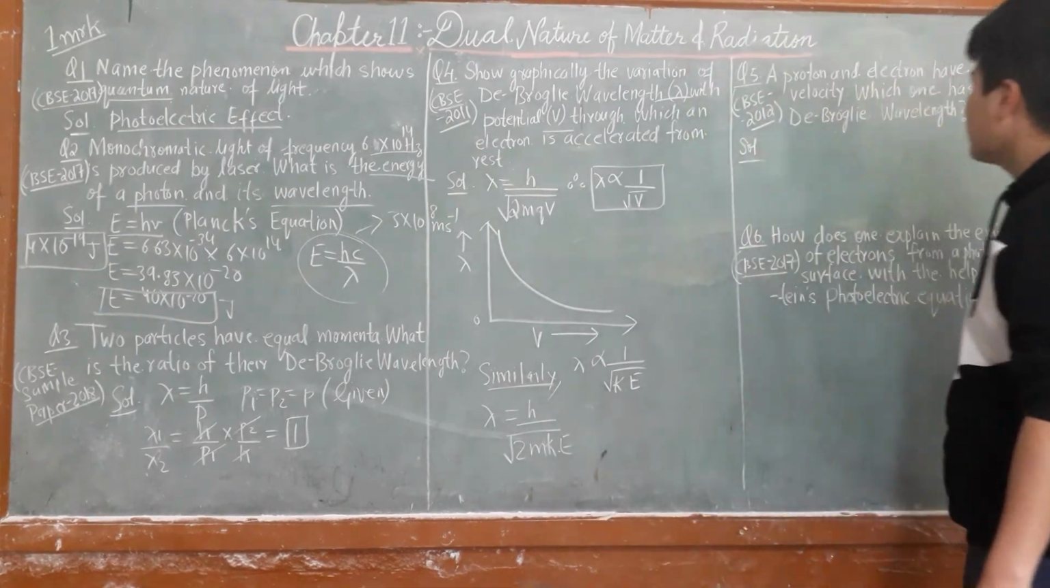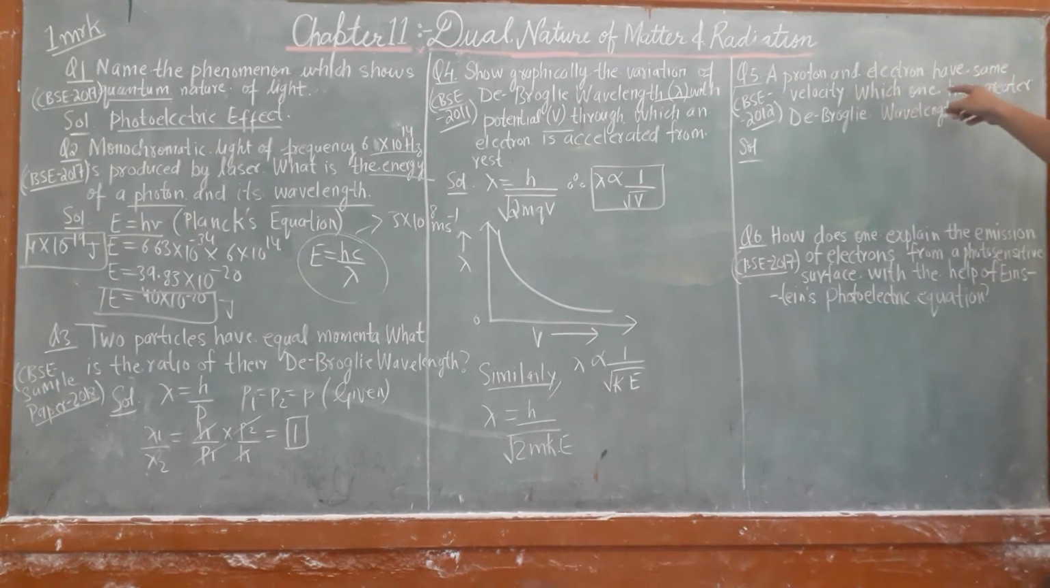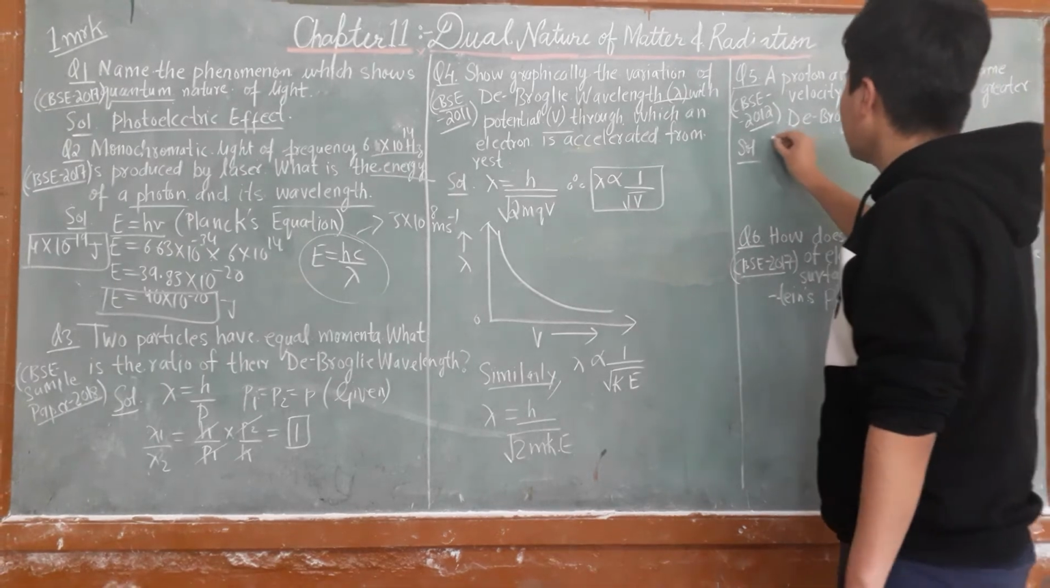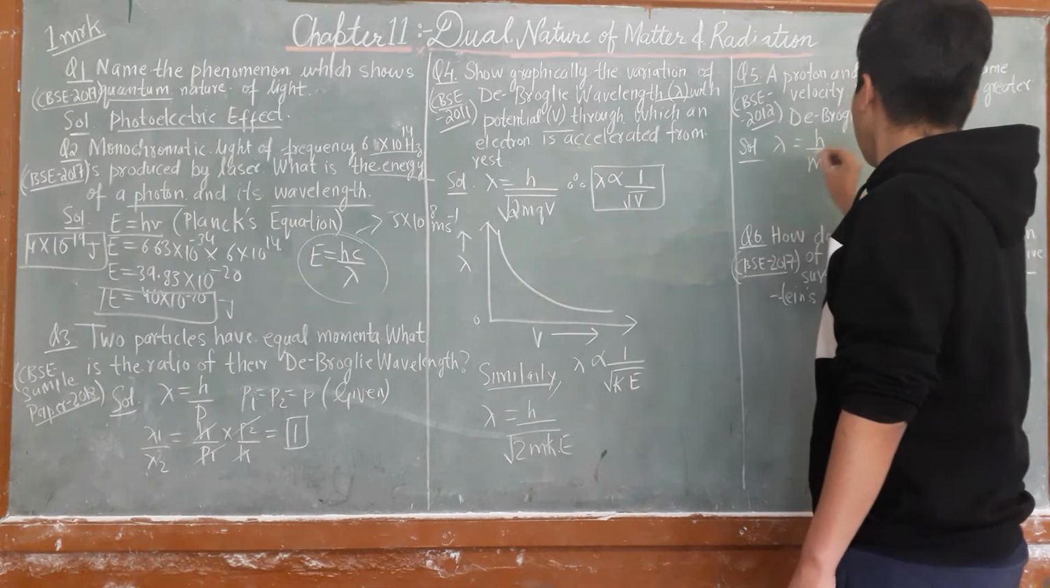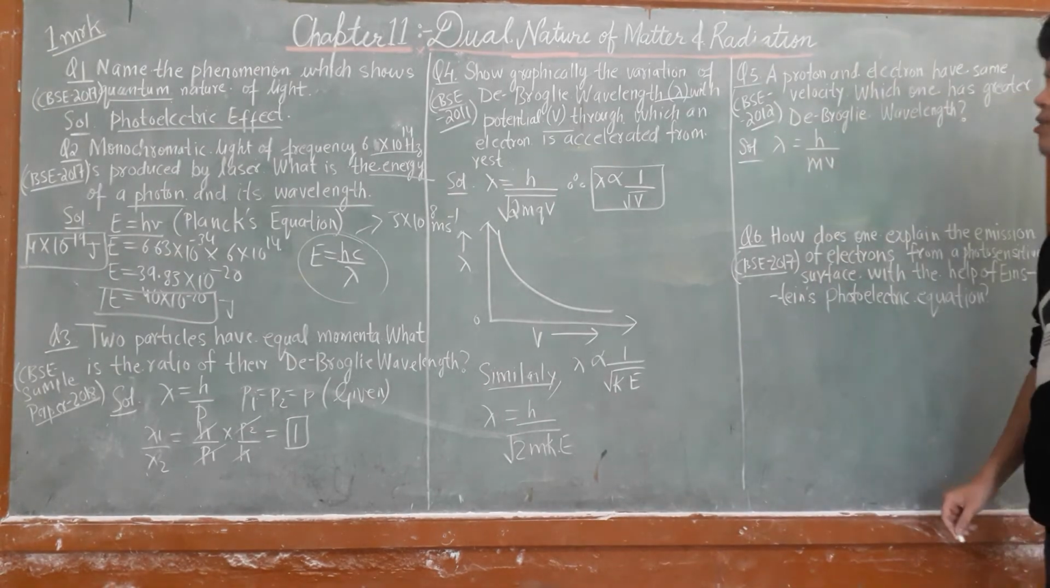CBSE 2012 question. A proton and an electron have the same velocity. Which one has greater de Broglie wavelength? Proton and electron have the same velocity. De Broglie wavelength in terms of velocity, we have seen, lambda is equal to h upon mv. Lambda is equal to h upon mv.